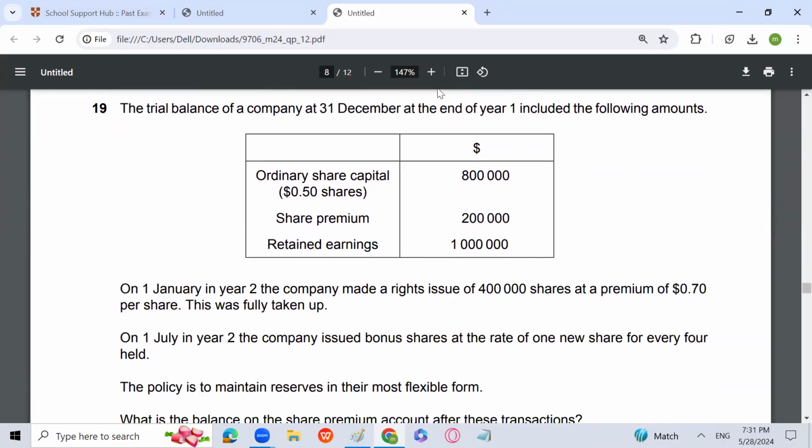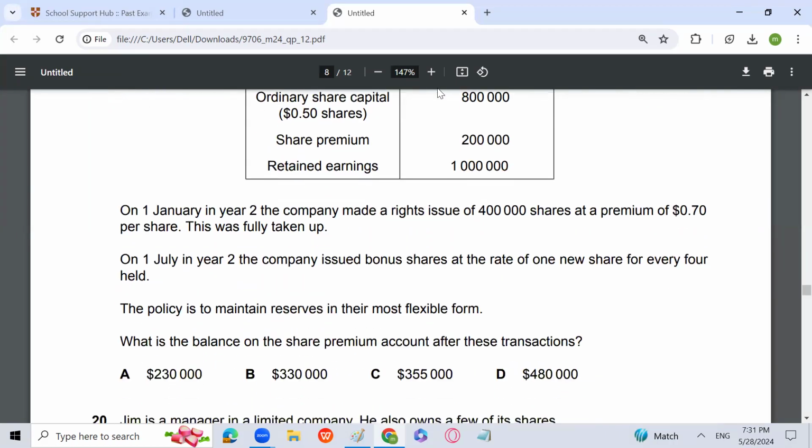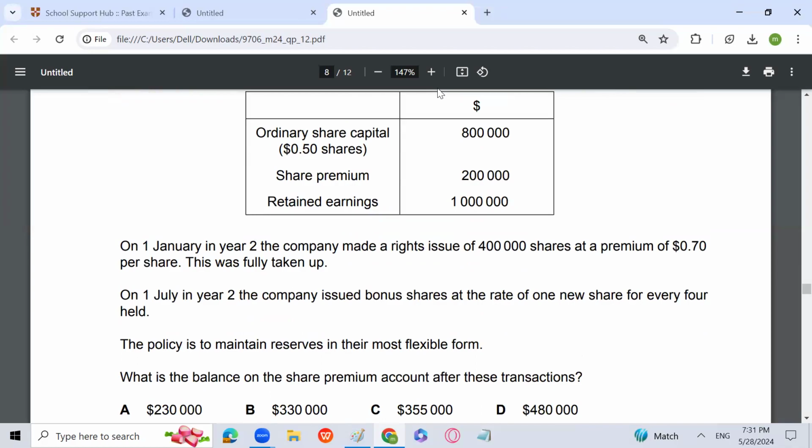The trial balance of a company at 31st December at the end of year 1 included the following amounts. Ordinary share capital 8 lakh in $0.5 shares. So 8 lakh divided by 0.5, you will get the number of shares, that is going to be 16 lakh. Share premium 2 lakh, retained earnings 10 lakh. On 1st January in year 2, the company made a rights issue of 4 lakh shares at a premium of 0.7 per share. This was fully taken up. On 1st July in year 2, the company issued bonus shares at the rate of 1 new share for every 4 held. The policy is to maintain reserves in the most flexible form. What is the balance on the share premium account after these transactions?